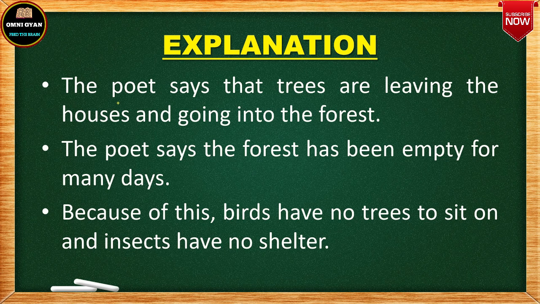The poet says that trees are leaving the houses and going into the forest. It's a very easy line. Now the poet herself is a female. The poet is saying that the trees that are outside or inside her house, we have domestic plants also that we put inside our house, and there are plants that we put outside our house. The poet is sitting, and she can watch that the trees are slowly leaving the houses.